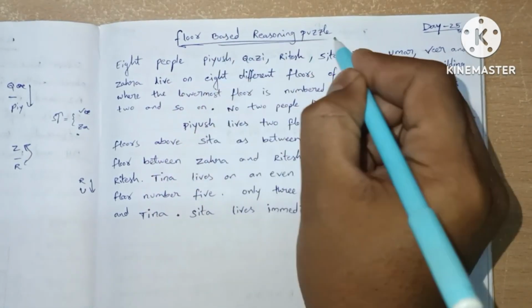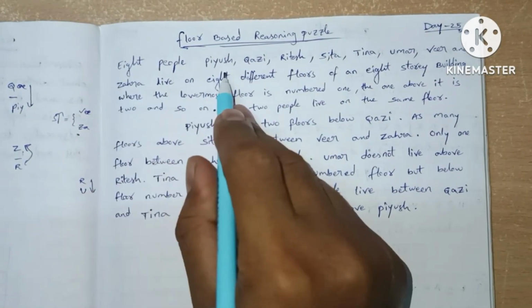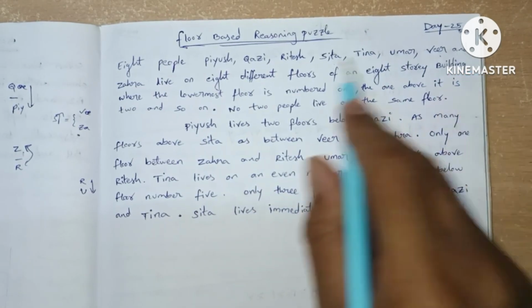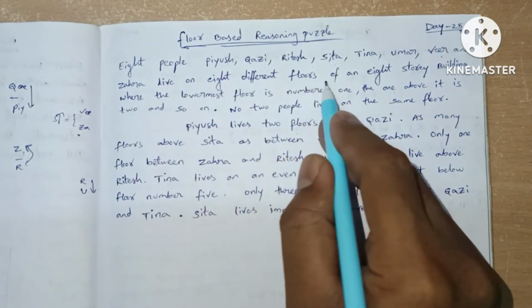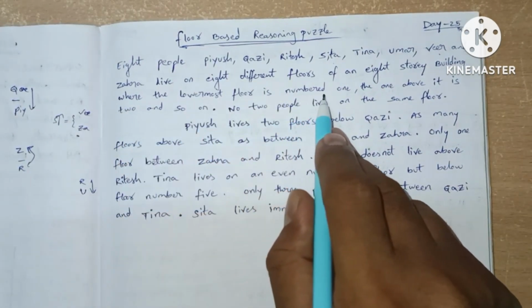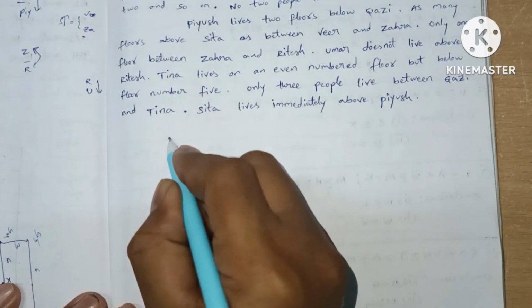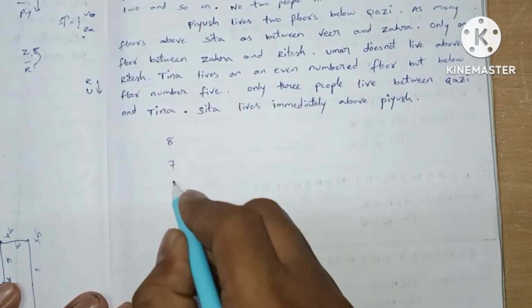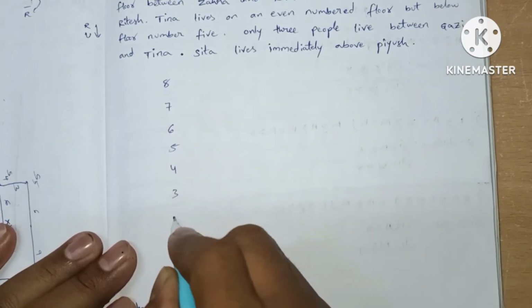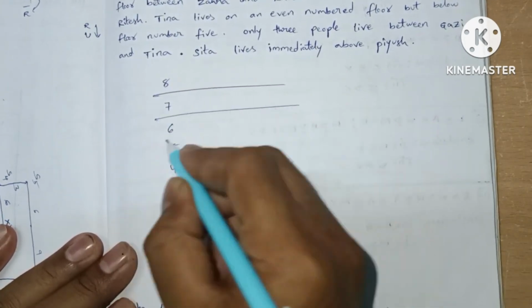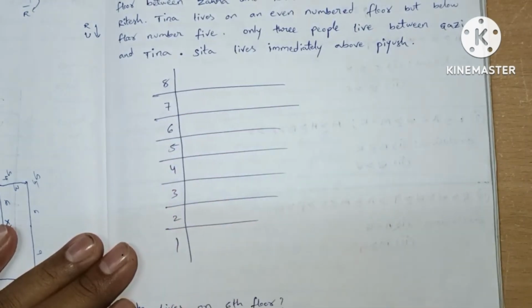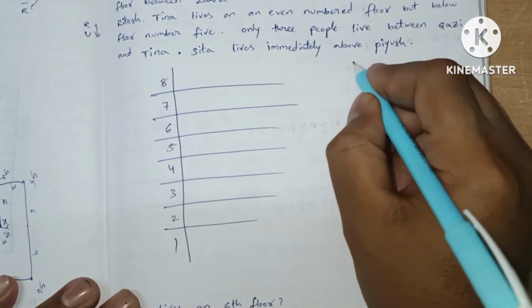First, a floor-based reasoning puzzle. 8 people, Piyush, Kwaji, Ritesh, Sita, Tina, Umar, Veer and Jahra live on 8 different floors of an 8-story building, where the lowermost floor number is 1. Then we first write this. Let's note the rough statements on the side.